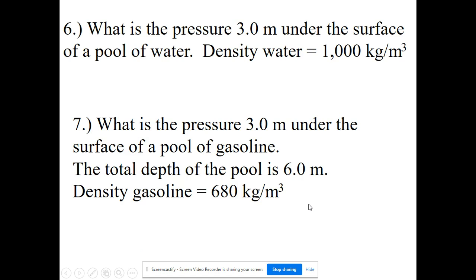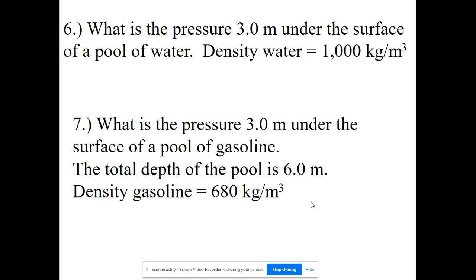Number 6, what is the pressure 3 meters under the surface of a pool of water? The density of water is 1,000 kilograms per meter cubed. I need to make a point here. If you're using that equation, pressure equals density times gravity times height, the density has to be in kilograms per meter cubed. That is important. I should have mentioned that before.